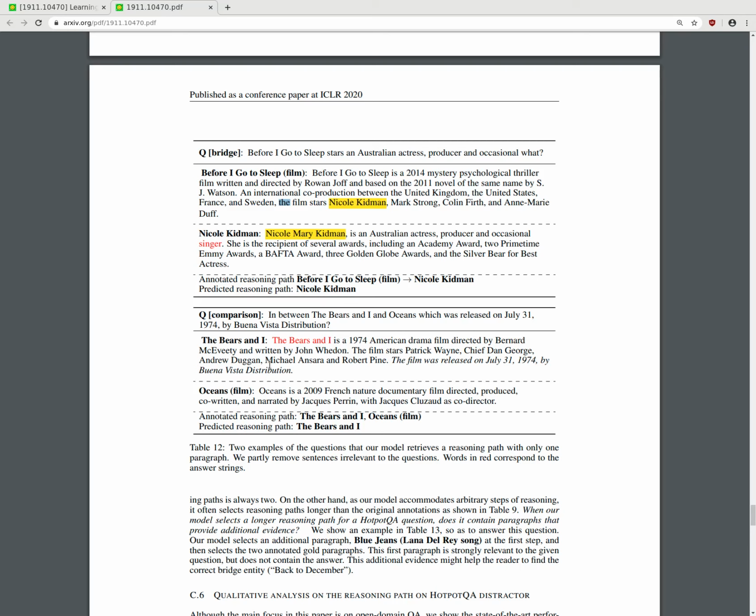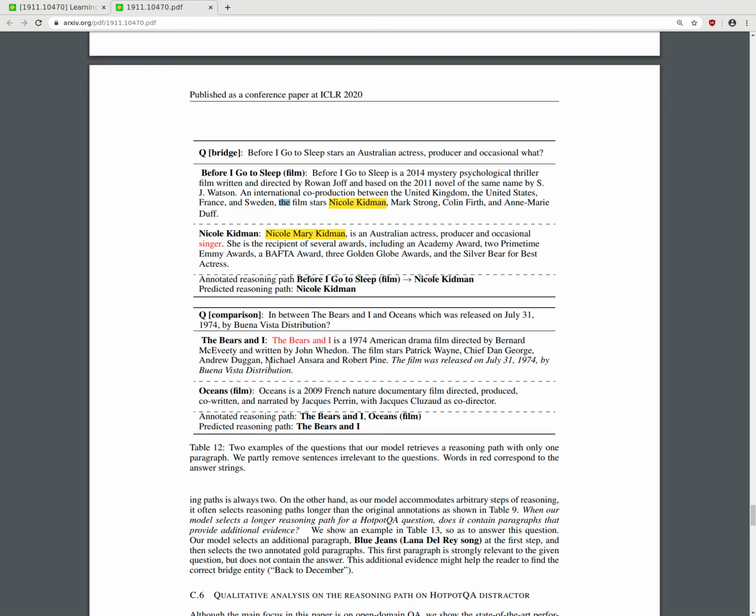Question, comparison: between The Bears and I and Oceans, which was released on July 31, 1974 by Buena Vista Distribution. The Bears and I is a 1974 American drama film directed by Bernard McEveety and written by John Whedon.